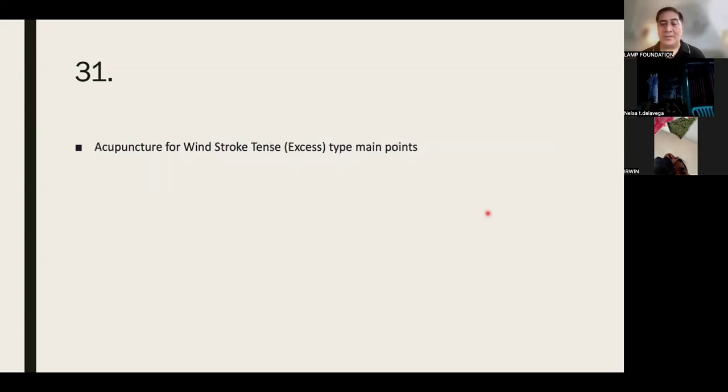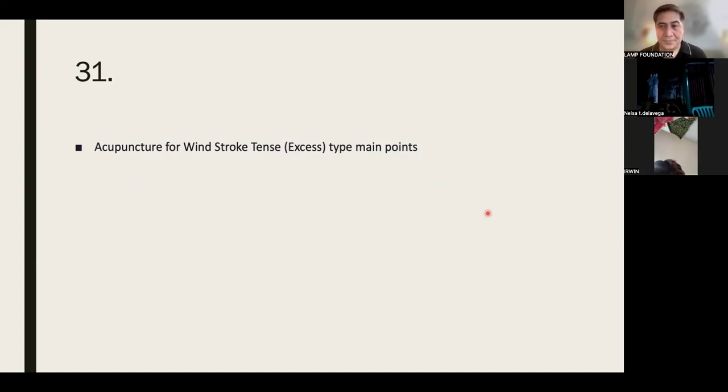Okay, what are the main points? Okay, I'm talking about wind stroke na tense. Yung nawala ng malay, and then you found the patient clenched yung fist, and then clench yung jaw. Parang nag-lock jaw. What are the main points? Anyone?